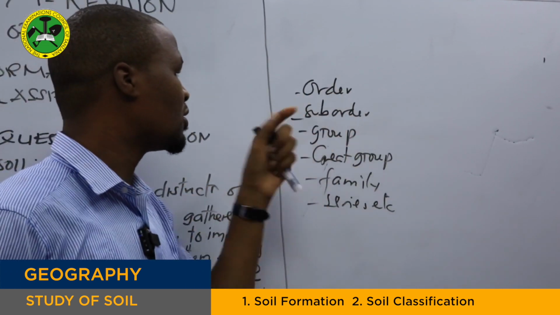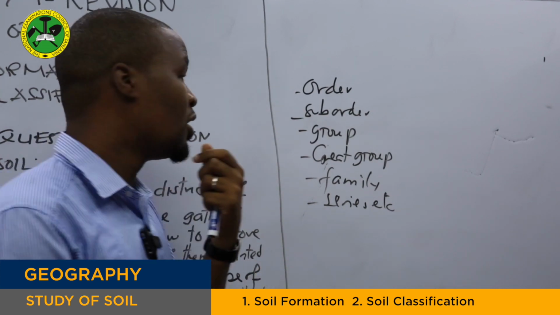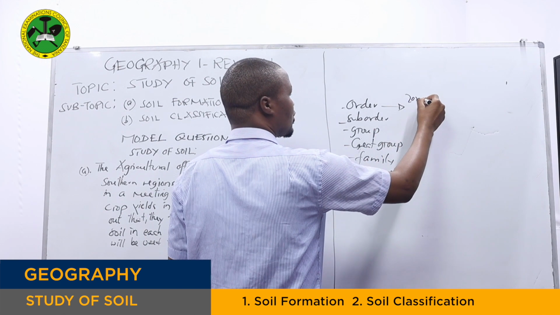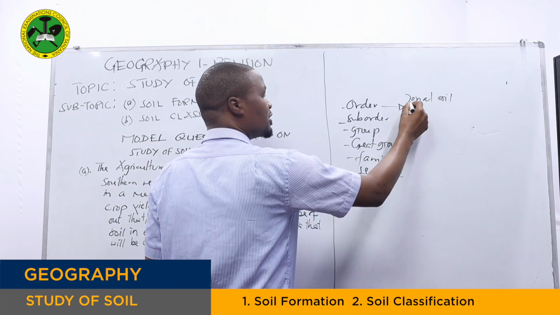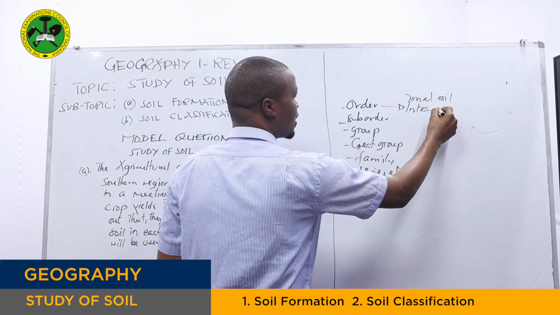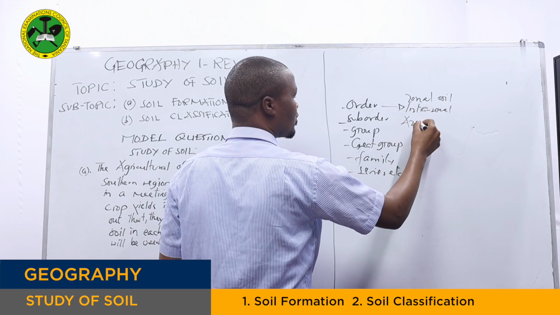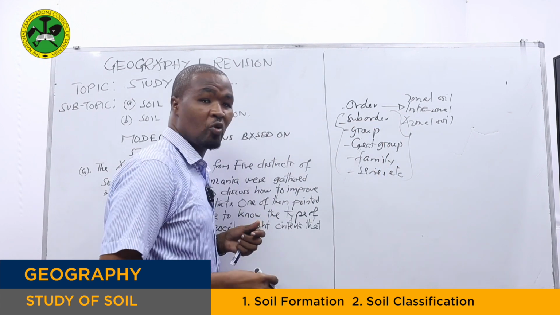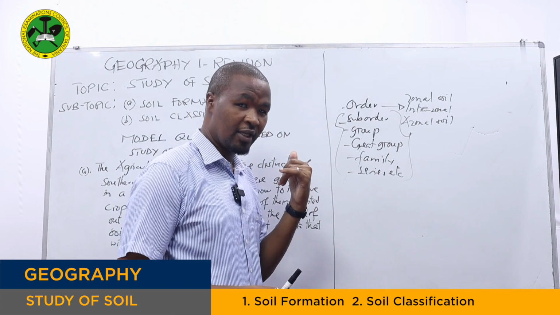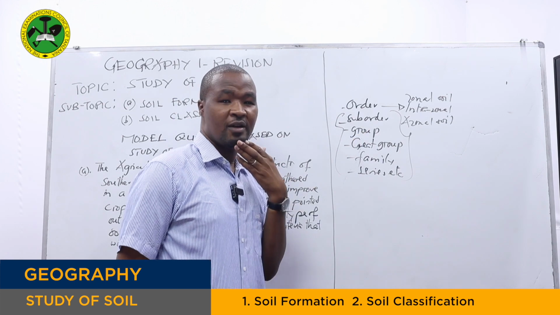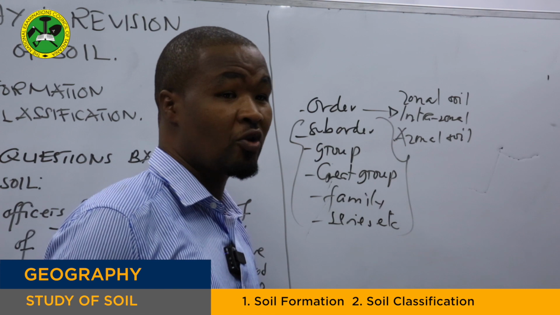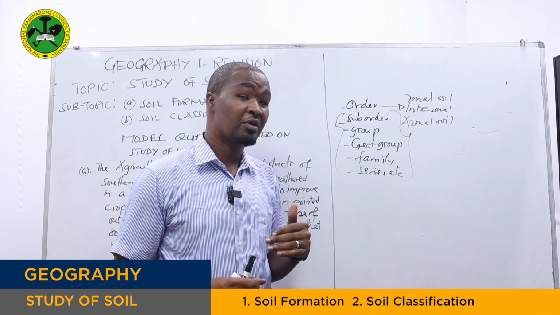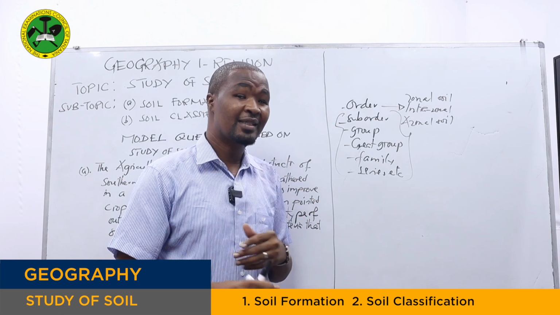Today we will stick to the classification of soil based on order, where we have 3 types of soil: the zonal soil order, the intrazonal soil order, as well as the azonal soil order. The other characteristics we have left behind because, as I've said earlier, the classification of soil is cumbersome. It's difficult to classify soil because soil is made up of different entities, and it can be grouped into many subdivisions.